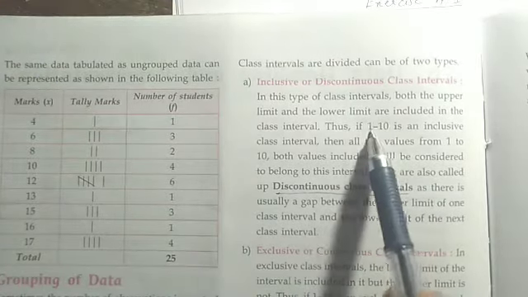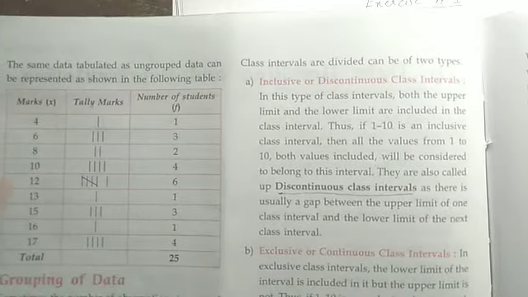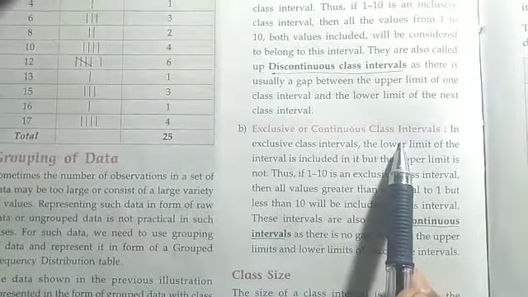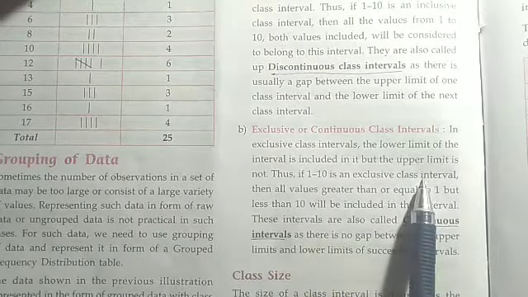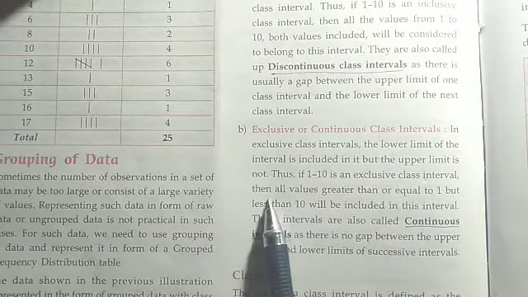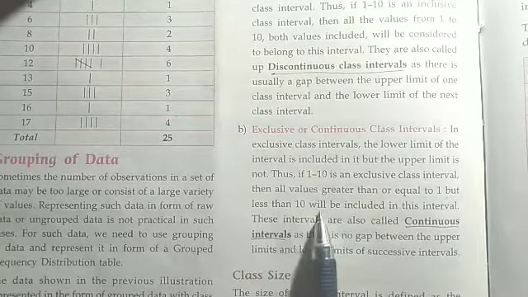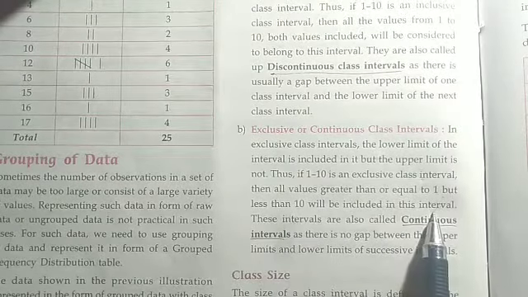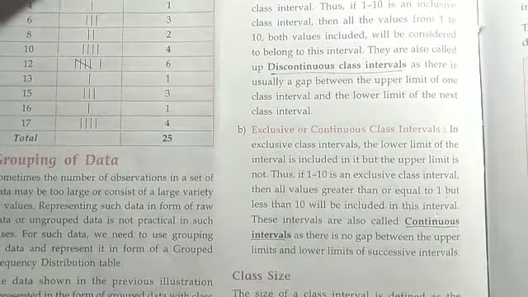That is, 1 is included there and 10 is also included there. And the exclusive or continuous class interval is also there. Suppose 1 to 10 is an exclusive class interval, then all the values greater than or equal to 1 but less than 10 will be included in this class interval. These class intervals are also called continuous class intervals.